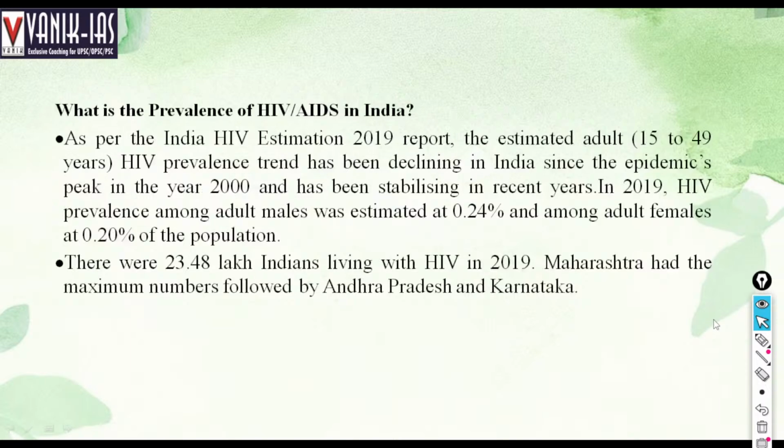What is the prevalence of HIV/AIDS in India? As per the India HIV Estimation 2019 report, among adults aged 15 to 49 years, HIV prevalence has been declining in India since the epidemic peak in the year 2000 and has been stabilizing in recent years. In 2019, the prevalence among adult males was estimated at 0.24%, and among adult females it is 0.20% of the population. So it is more in the case of adult males.